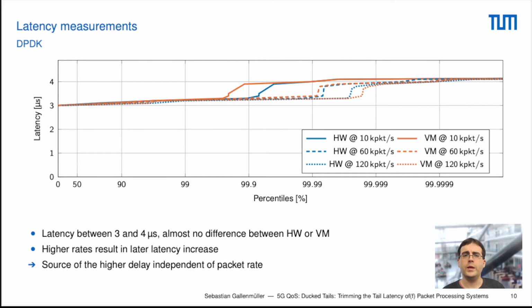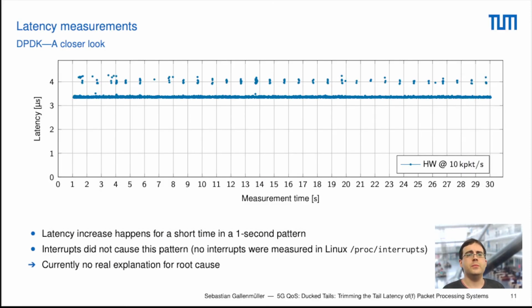Therefore we again plotted the measurement over the 30-second measurement period. What you can see here now is the worst case latency that we measured over the 30-second period. And here we can see that we have a bar at roughly 3.3 microseconds. This means that most of the events are in this horizontal bar.